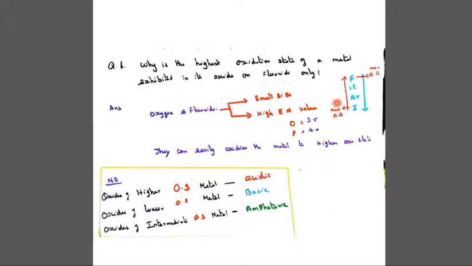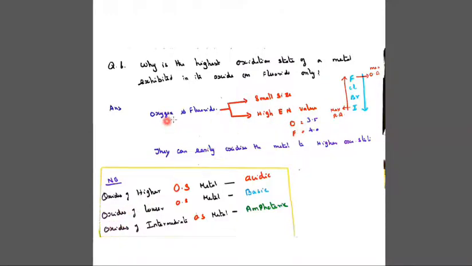Oxygen and fluorine are small in size with high electronegativity. In the periodic table, fluorine in group 17 has the maximum electronegativity value of 4.0, and the least are cesium and francium at 0.7.